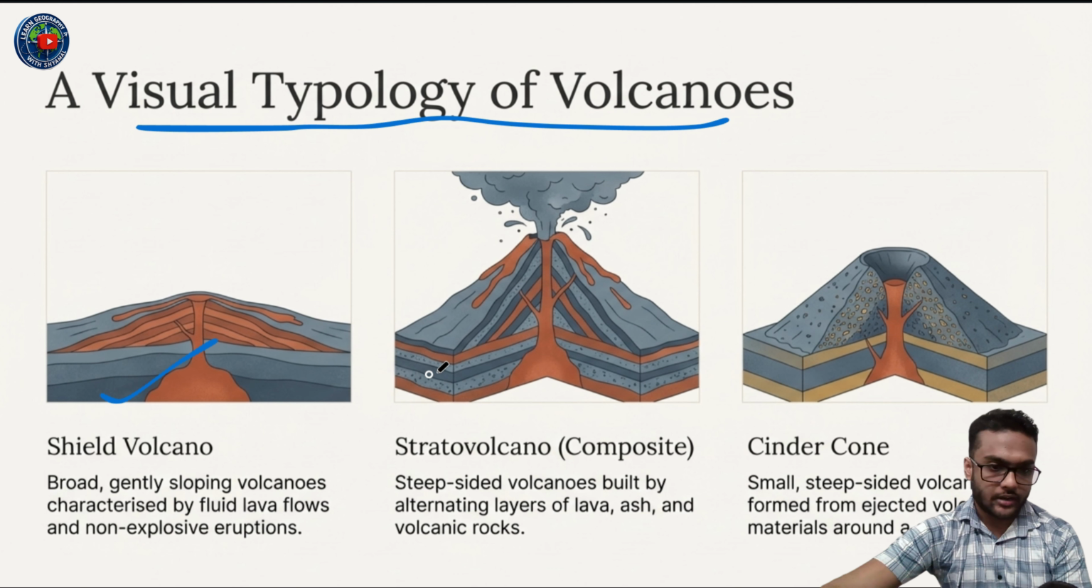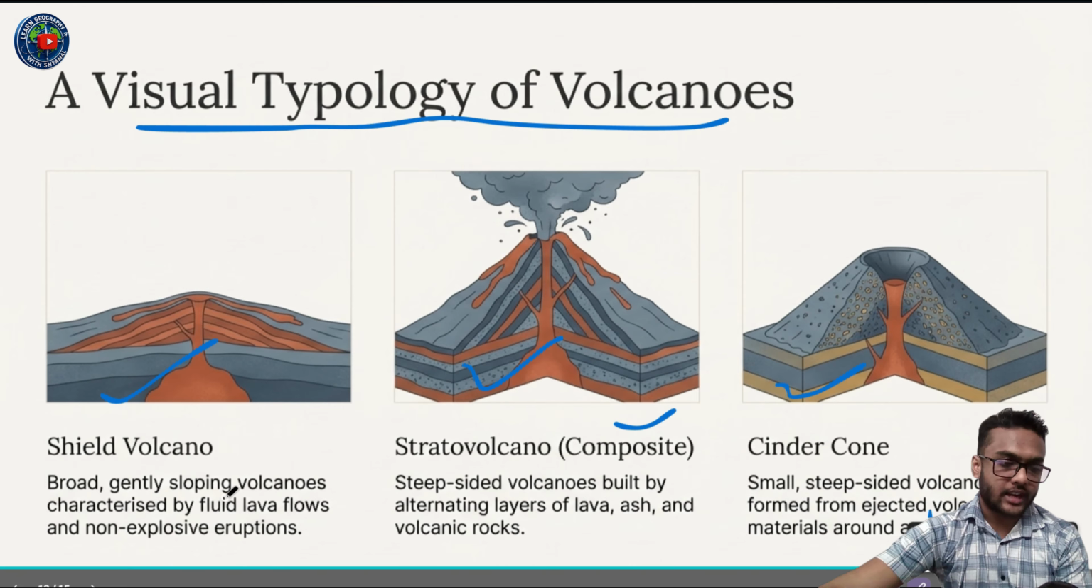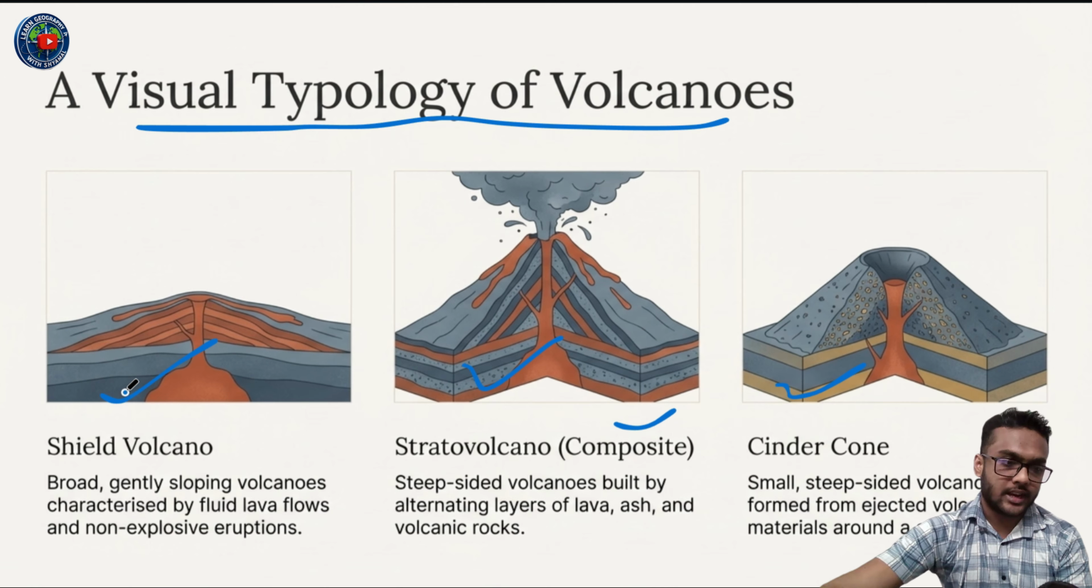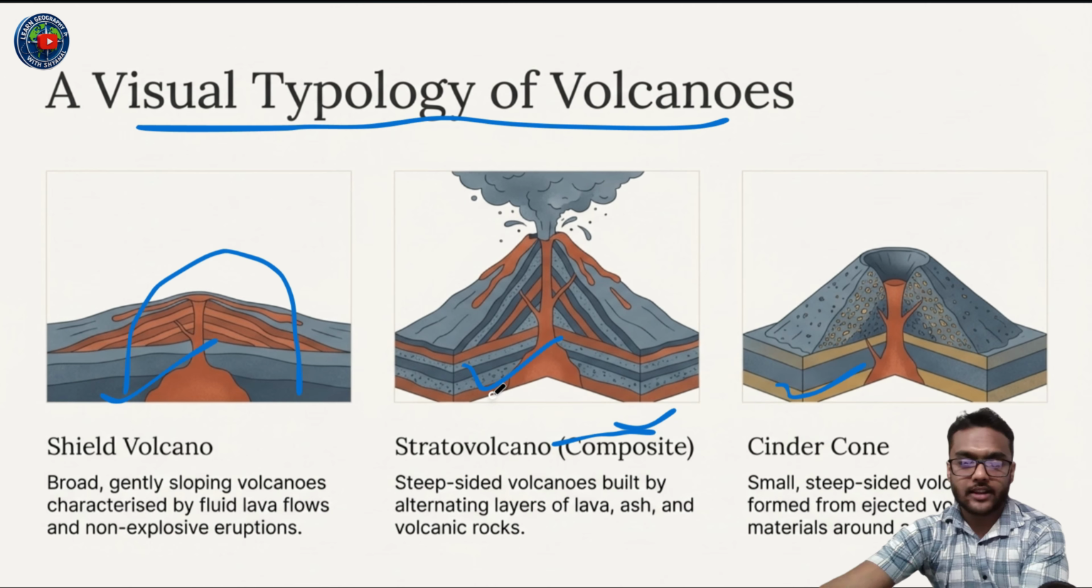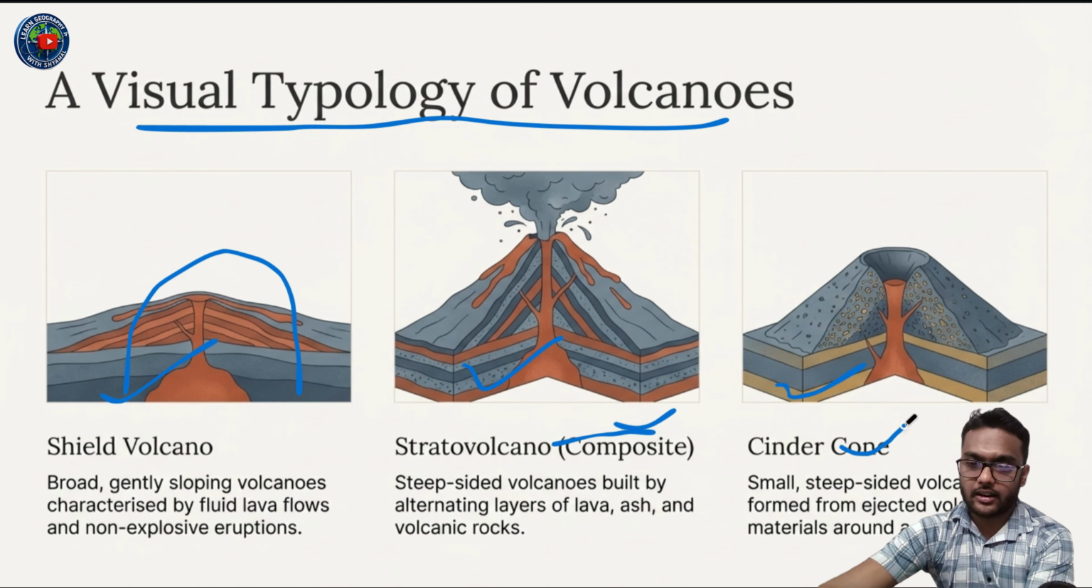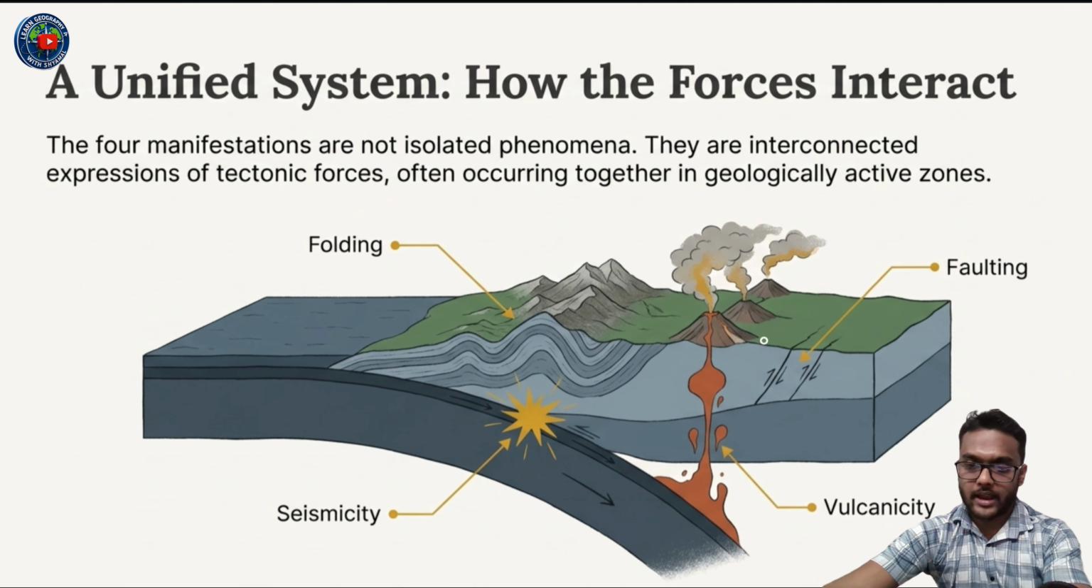Shield volcano, stratovolcano, that is composite, and cinder cone. Broad, gently sloping volcanoes characterized by fluid lava flows and non-explosive eruptions. These are shield volcanoes. Then stratovolcano, steep-sided volcanoes. That's why it's known as composite volcano, built by alternating layers of lava, ash, and volcanic rocks. Then cinder cone, small steep-sided volcanoes formed from ejected volcanic materials around a central vent.